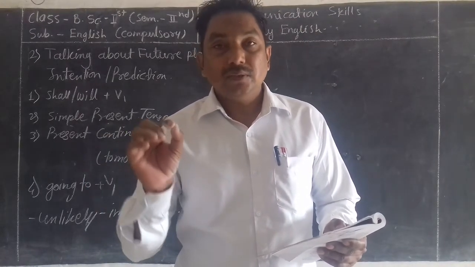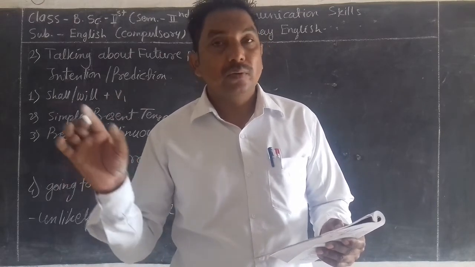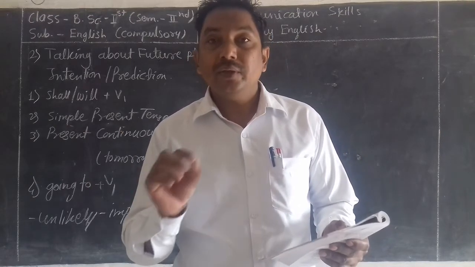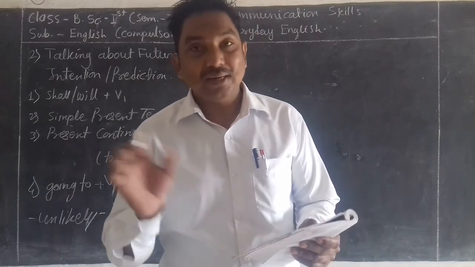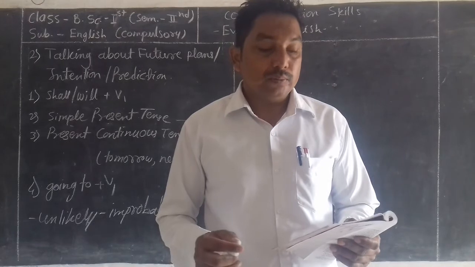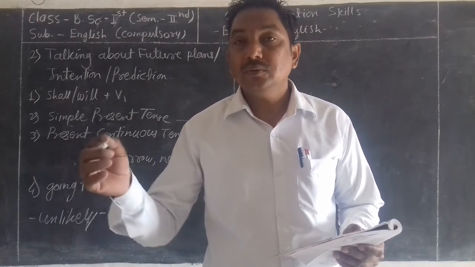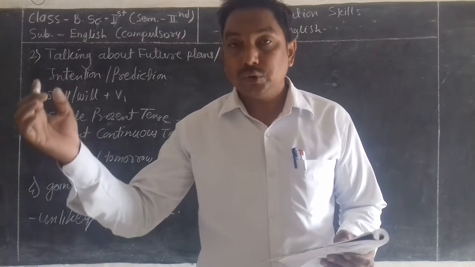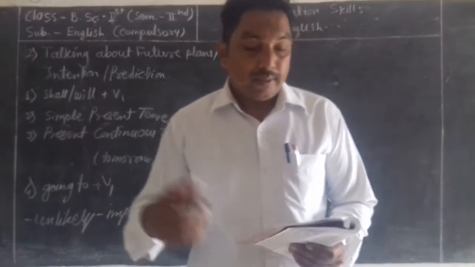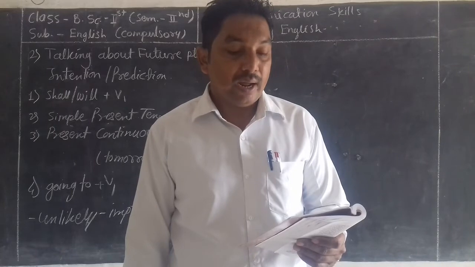So in today's world, we use shall and will to express future events. Shall we use with the subject I and we, and with other subjects we use will. But in modern English, we use will with I and we also. So that is acceptable. For example, I will send this mail tomorrow. It means he is going to do something in future, but that is not certain.